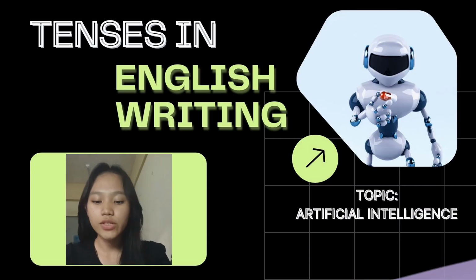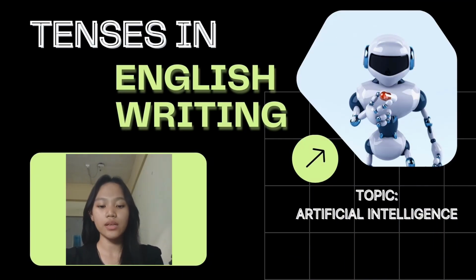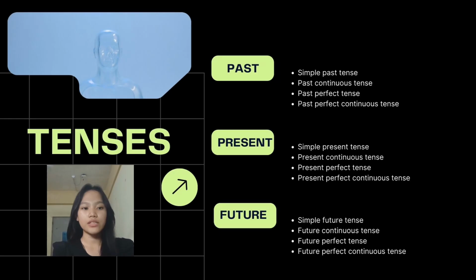Today, my group and I will be presenting about tenses in English writing. Thus, the topic we have chosen is artificial intelligence. First of all, I will explain what tenses in English writing are. In addition, there are three main types of tenses, which are past, present, and future. Each tense has four forms, for example, simple tense, continuous tense, perfect tense, and perfect continuous tense.